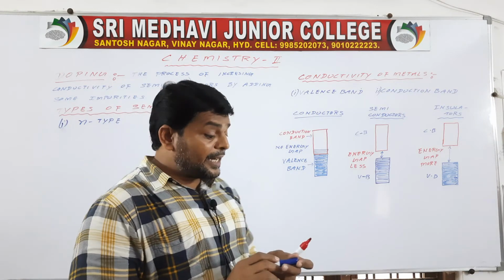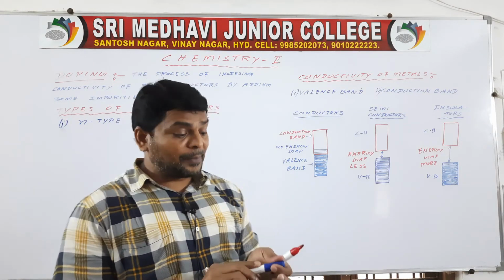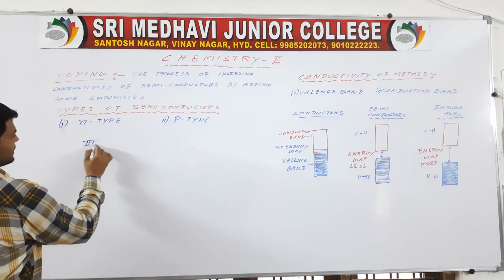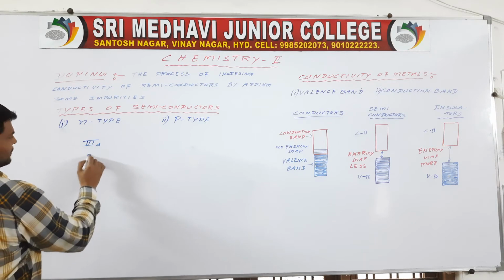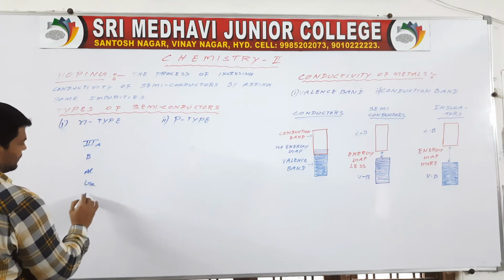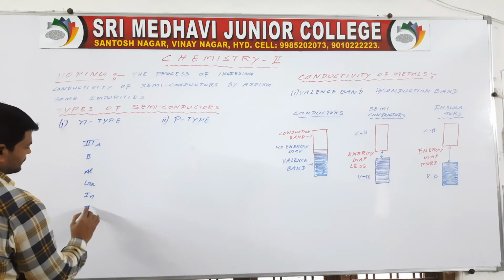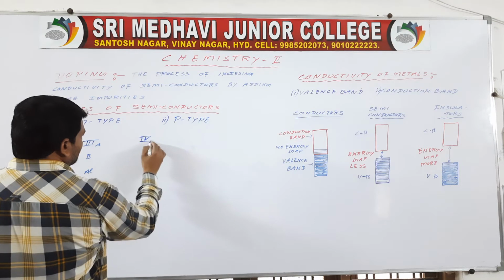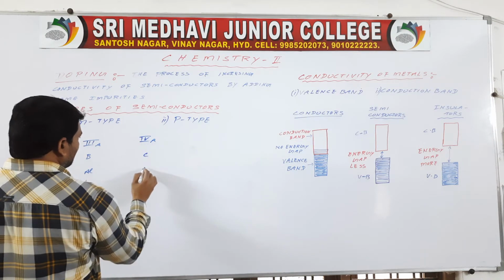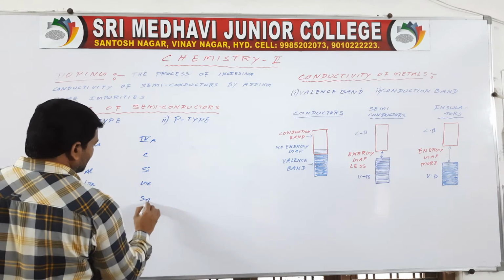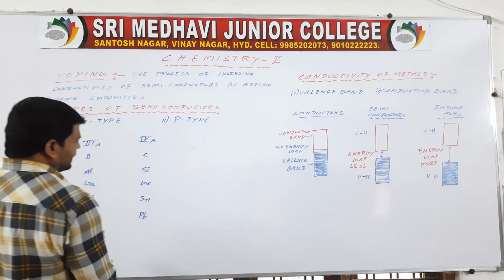So how these N-type and P-type semiconductors are obtained, see here. I am taking third A group elements: boron, aluminum, gallium, indium and thallium. Next, fourth A group elements: carbon, silicon, germanium, tin, lead.